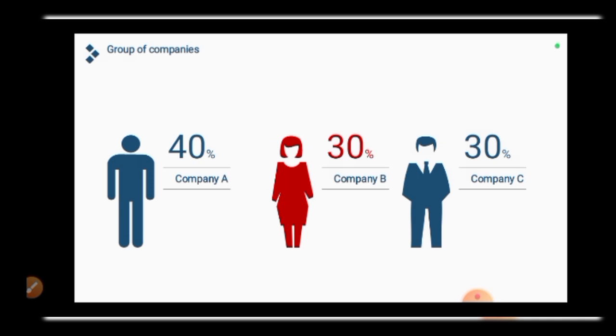Okay. Then we have group of companies. So before you can register a group of companies, that person must have registered at least 3 limited liability companies before. Those 3 limited liability companies you now merge together to form a group of companies. The word group is not allowed in any name unless you want to register a limited liability group of companies. So you now distribute the share among the 3 companies: company A, company B, company C.